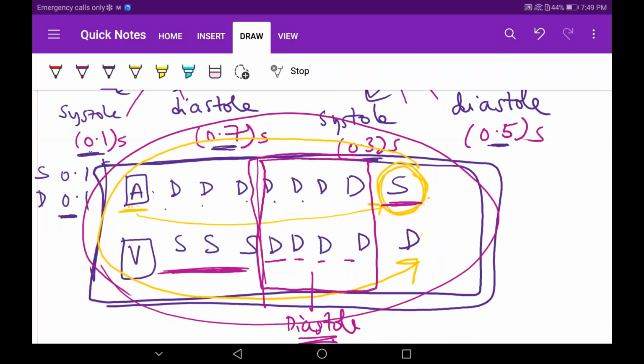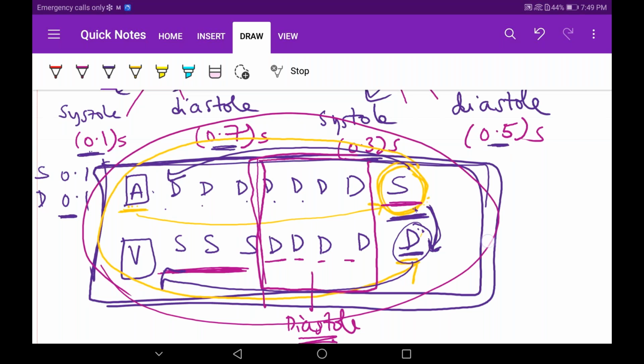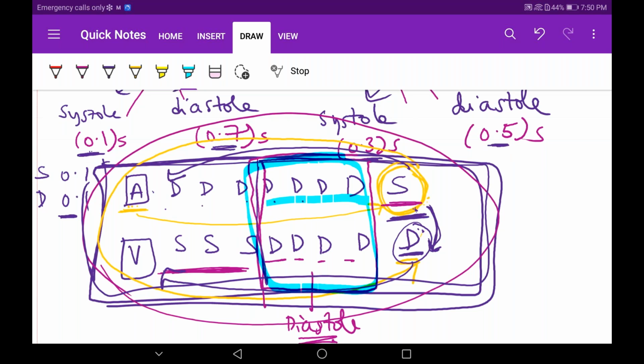See over here. Now try to correlate. We started from here. What happened? Atrial systole happened. But here we can see that the ventricle is filling. The last part of the filling, last rapid filling, is this phase. Then it will enter into systole, but the atria will enter into diastole. See, we can correlate with this. So put this box whenever you want to correlate the events happening. Understood? In this specific area the heart is completely relaxing. Atria are also in diastole, ventricles are also in diastole. But here we have these systolic stages, and this is the one systole stage.